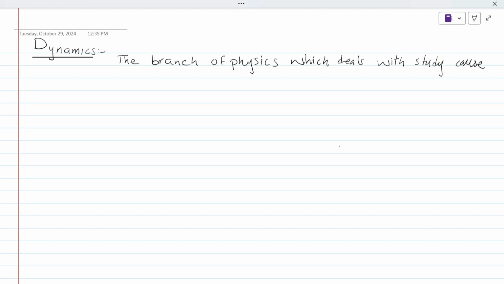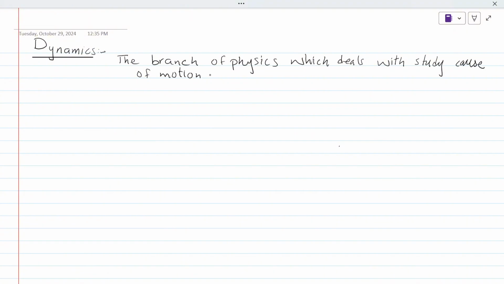So, what are we talking about? We are talking about dynamics. We have solved the chapter kinematics, and we are to start dynamics. What is dynamics? Dynamics is the branch of physics which deals with the study of cause of motion.